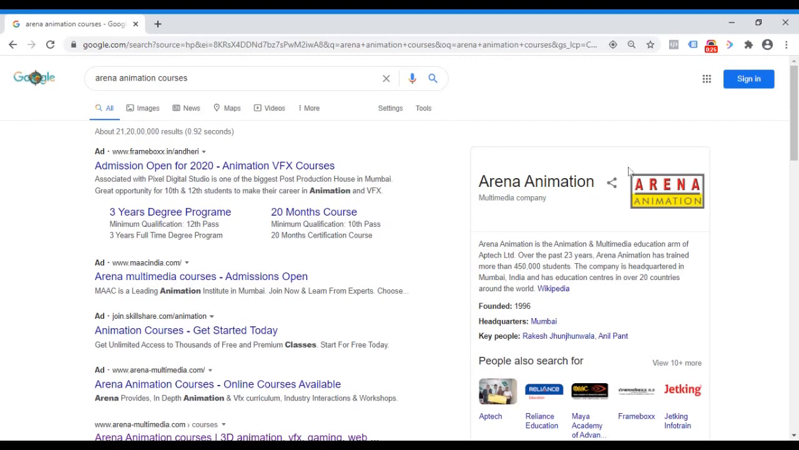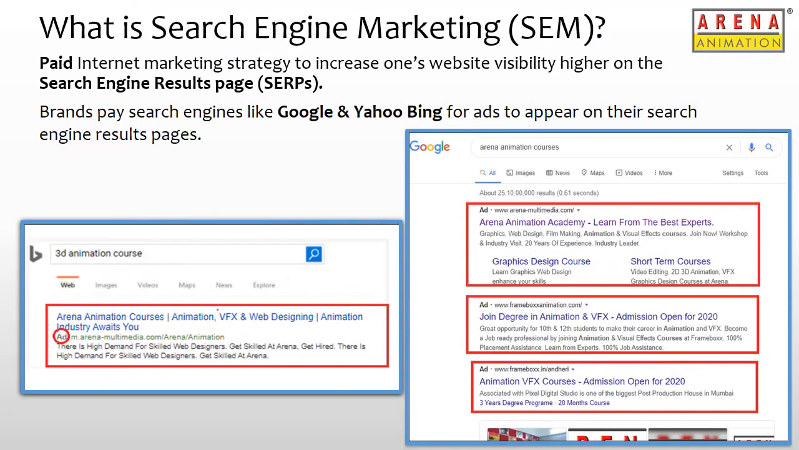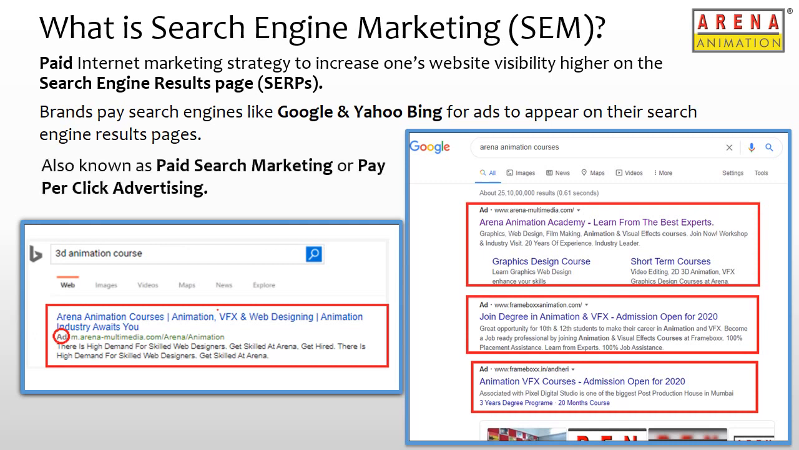In search marketing, the marketer or brand will pay the search engine company, in this case Google, for reserving their ads to show up in these premium positions. However, they will only be charged by Google once the user has clicked on their search ad. Hence, search engine marketing is also commonly referred to as pay-per-click advertising or paid search marketing.